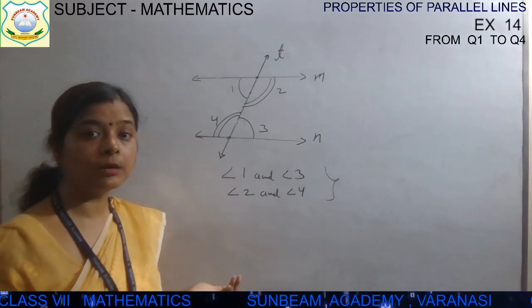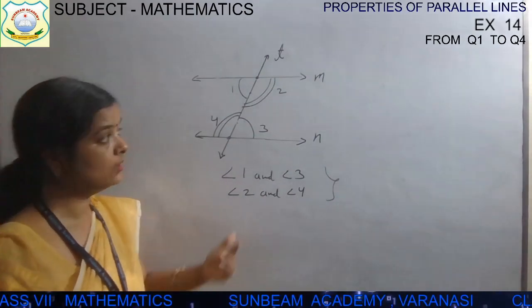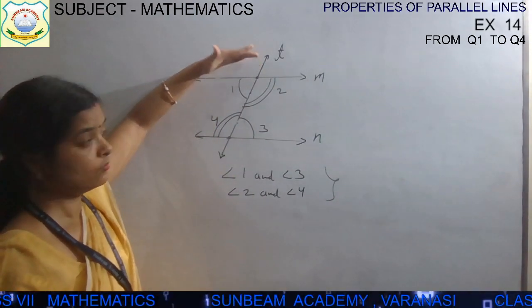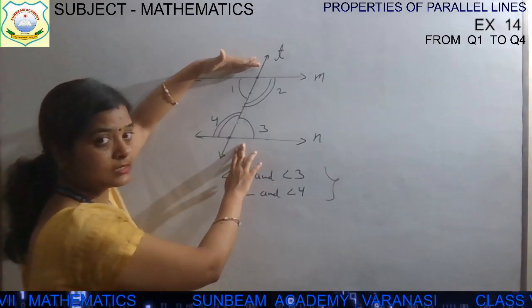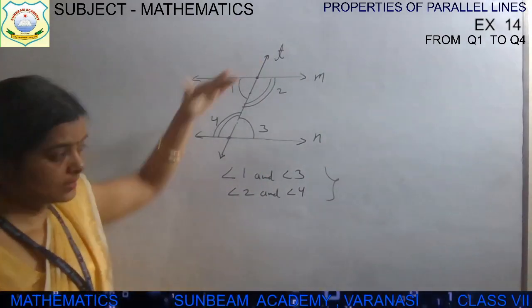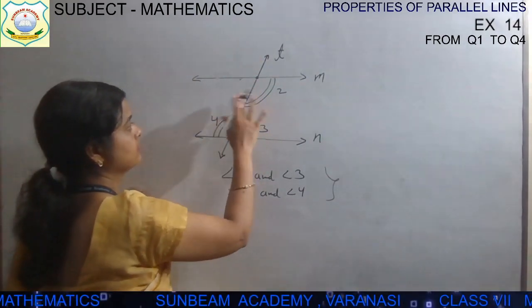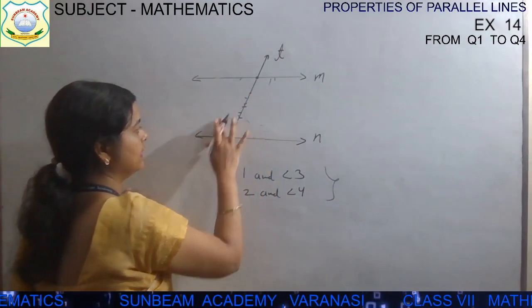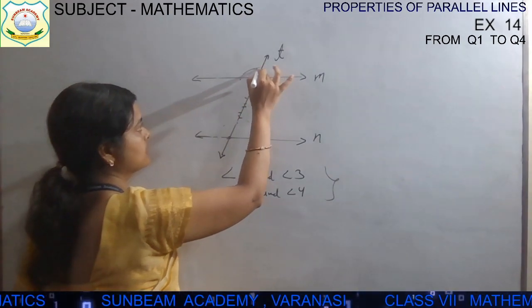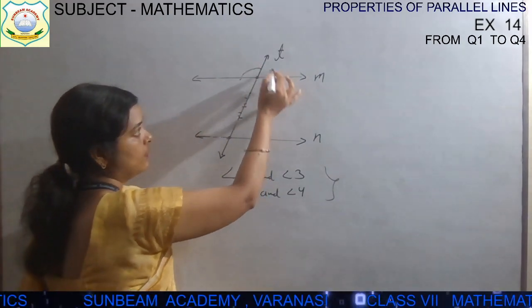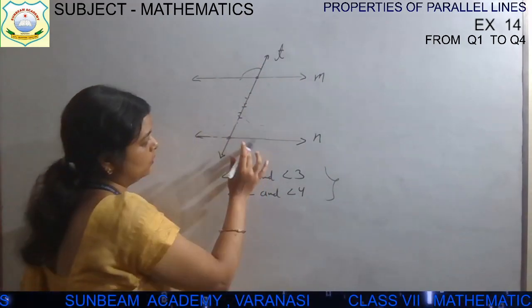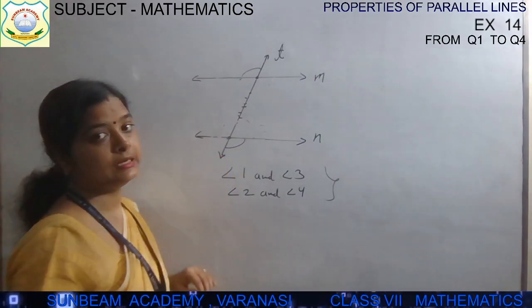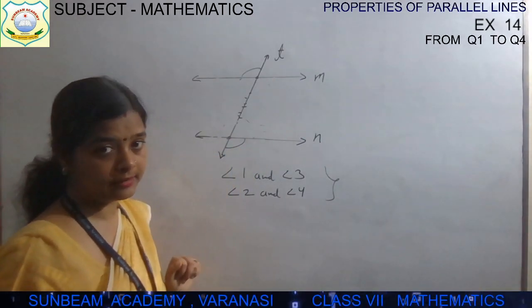Now if we talk about alternate exterior angles, so exterior angle देखिए, one is this and another one is this. See, leave it. These all are interior angles. Now let's move to the exterior. One is this, so another one will be this. No, this one is the alternate exterior angle.